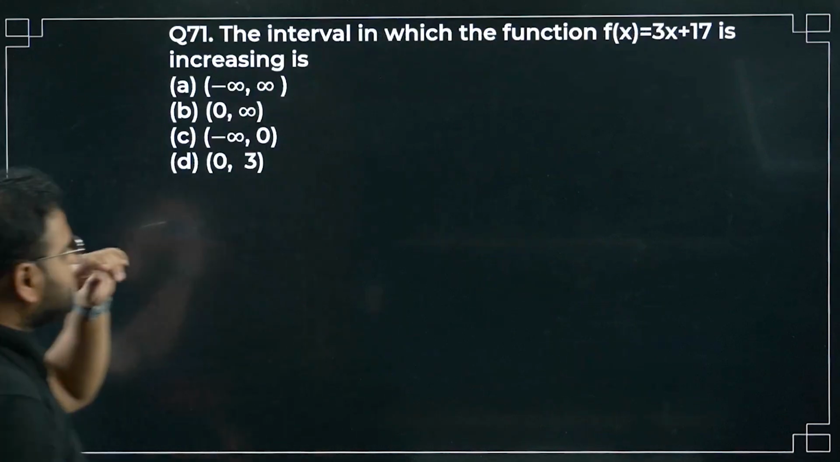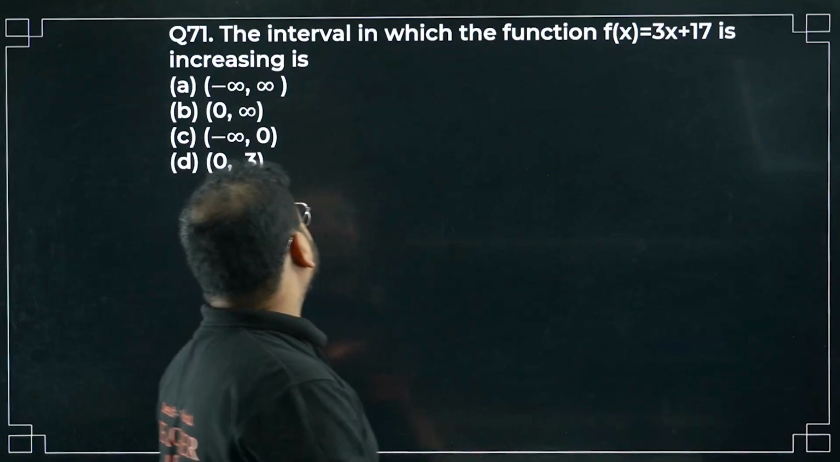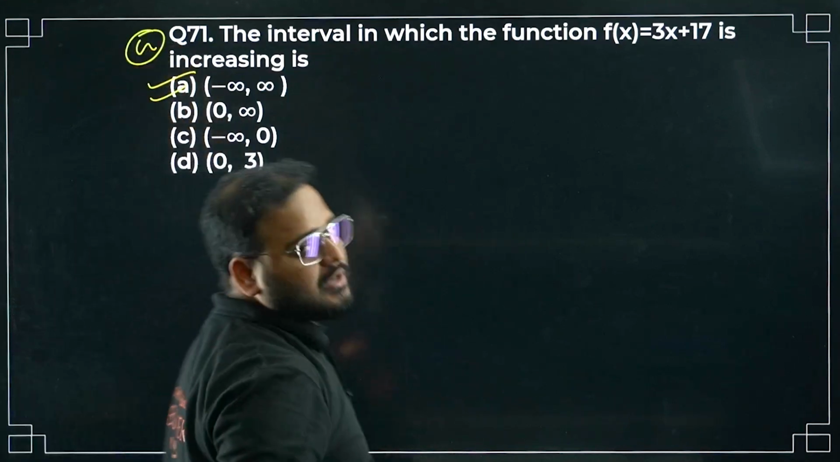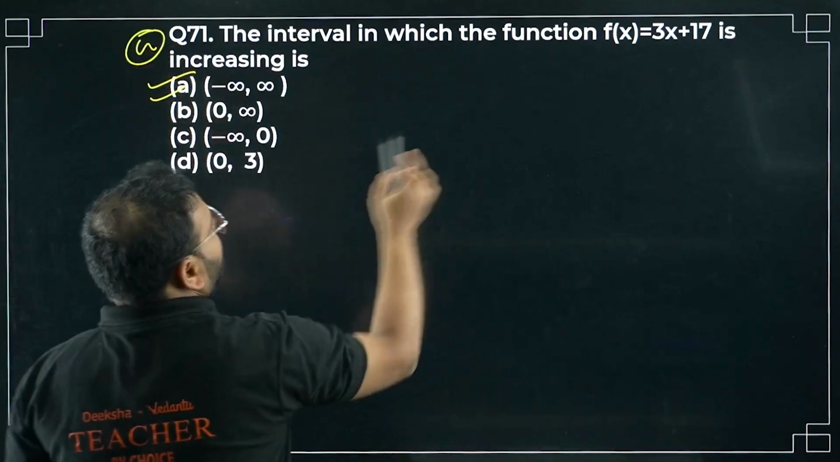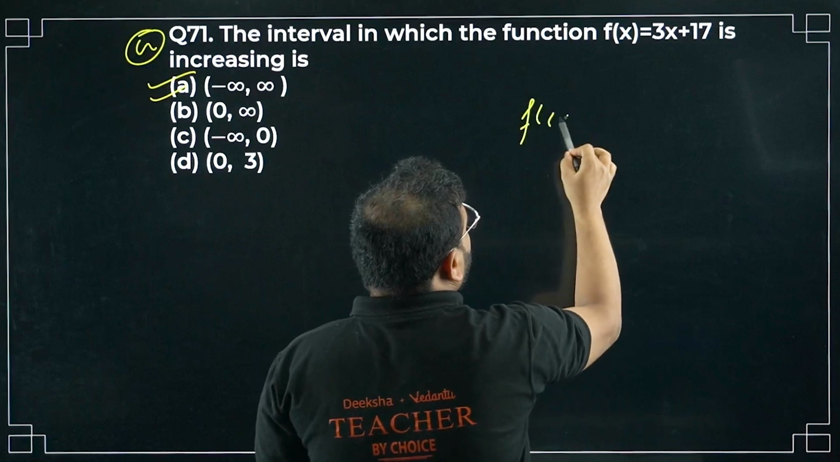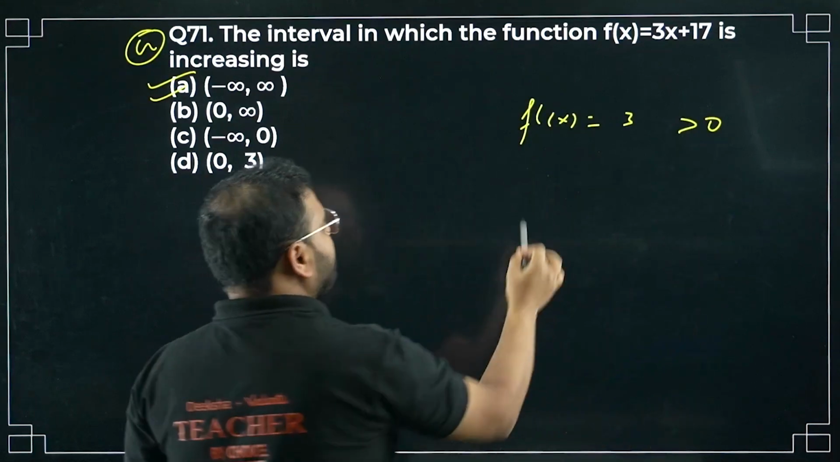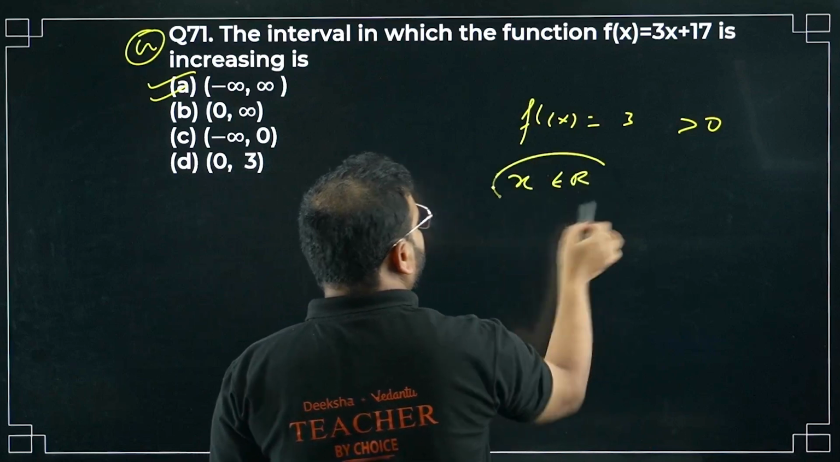The interval in which the function given like this is increasing. Are all real? A, sir. Why, bacha? Think about it. Why, sir? If you take the derivative over here, it will become 3, no? So positive. Where, sir? At all real. For any x equals to all real numbers, positive.